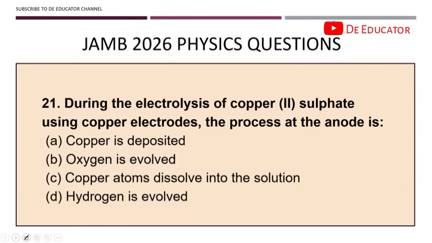All right. During the electrolysis of copper II sulfate using copper electrodes, the process at the anode is that the copper atoms dissolve into the solution. All right, formation of copper ions, so it will dissolve into the solution.